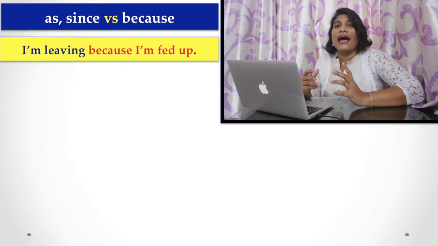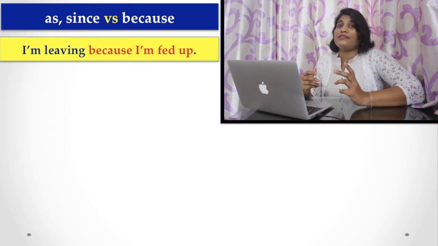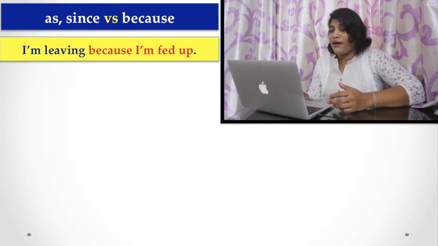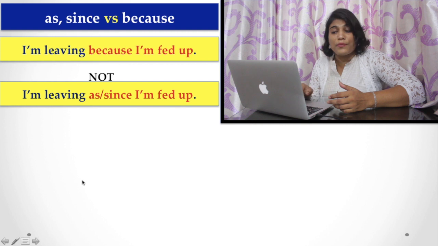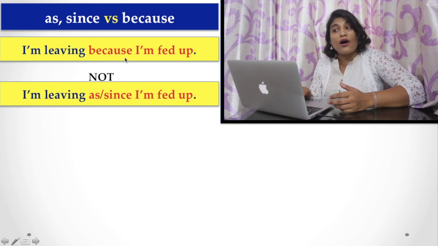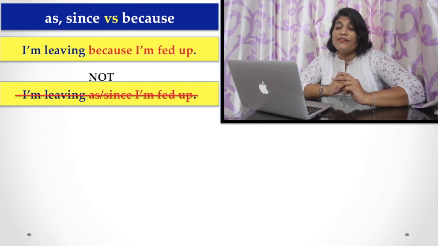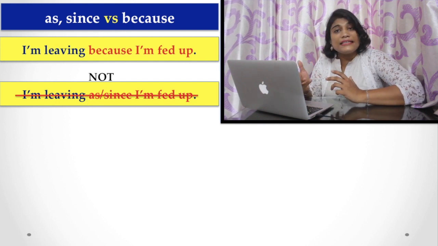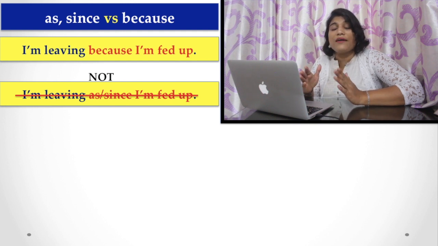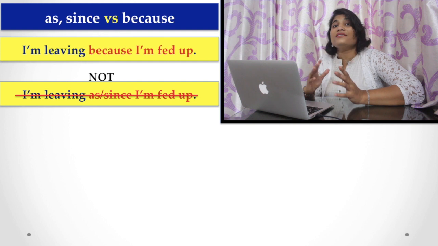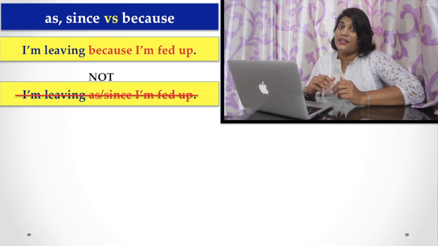First of all, I am going to tell you the examples and then I will discuss in detail. Here are two examples: I am leaving because I am fed up, and I am leaving as and since I am fed up. In these sentences, sometimes because is correct, and you may not use as or since in that situation. Why is it so?